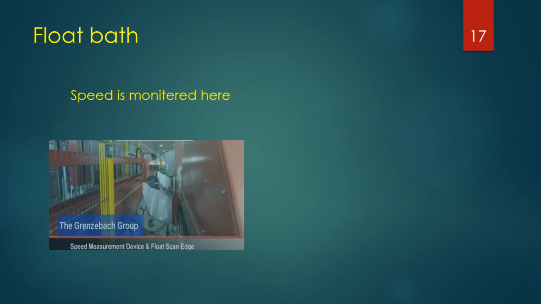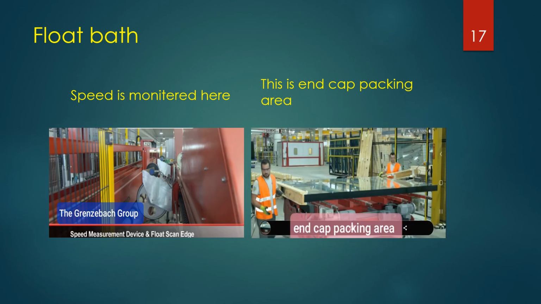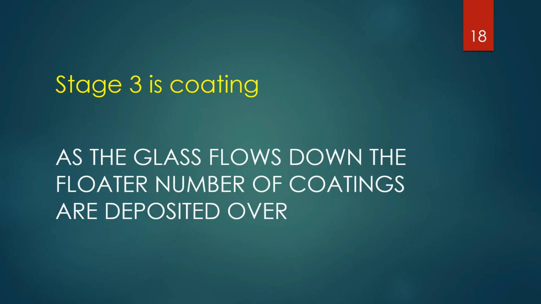Float bath speed is monitored here, that is the picture on the left, whereas the picture on the right side shows the end cap pack. Stage 3 is coating. As the glass flows down the floater, a number of coatings are deposited over it.